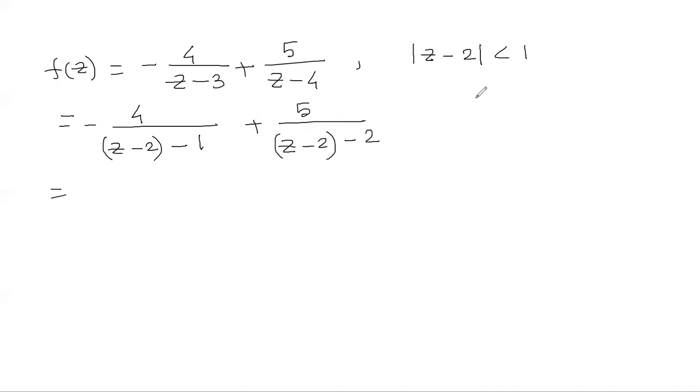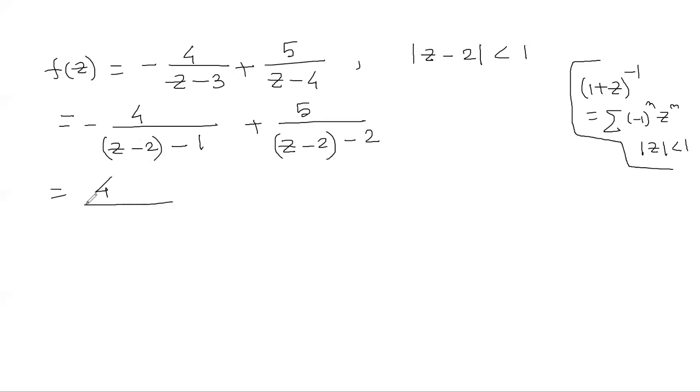Here we have |z minus 2| strictly less than 1. If I want to utilize one of these expansions, we have to express these terms in these forms. It is (minus 1) power n z power n, valid in |z| less than 1. So if I take minus 1 out, what do you get? It is 1 minus (z minus 2).